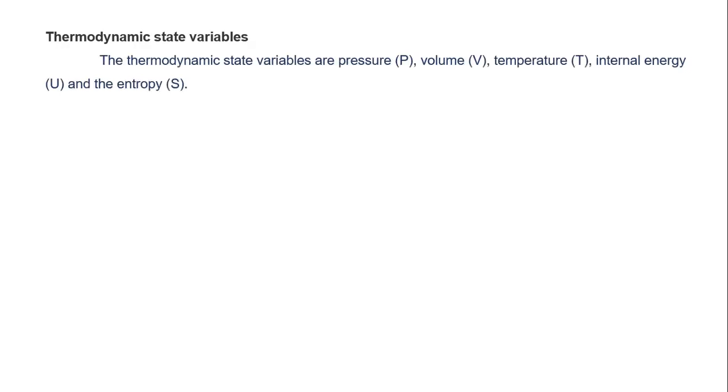Now let's see what are thermodynamic state variables. Thermodynamic state variables are pressure, volume, temperature, internal energy, and entropy. Everyone knows pressure, volume, temperature, internal energy, and entropy.